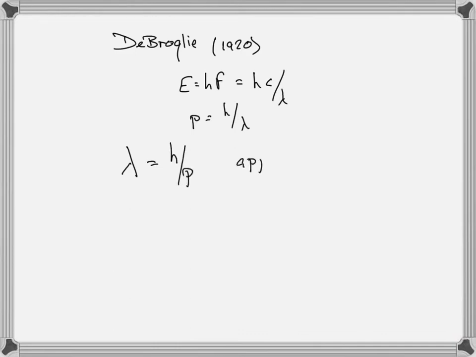So this is what de Broglie brought to us, he applied this to electrons. Applied what we had found for light to electrons. Said, maybe they act like waves, and therefore that could help explain the Bohr atom, or it could modify the Bohr atom. It doesn't really explain the Bohr atom so much as it modifies the Bohr atom and explains the idea of quantized orbits. Because imagine the electron going around a nucleus.